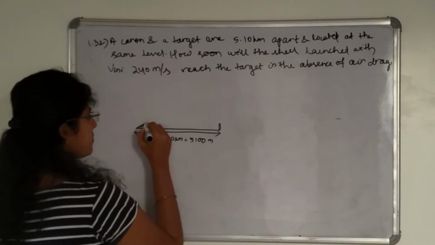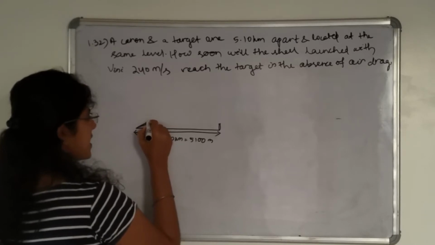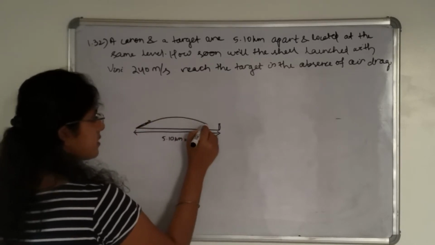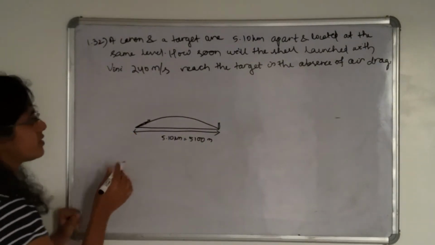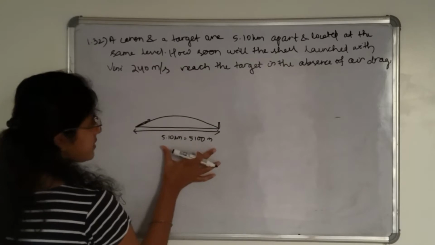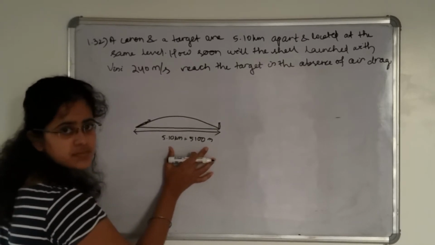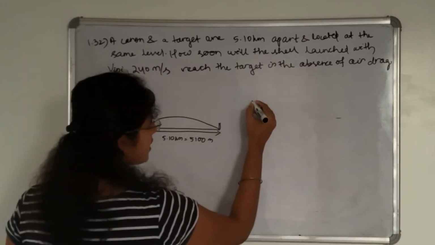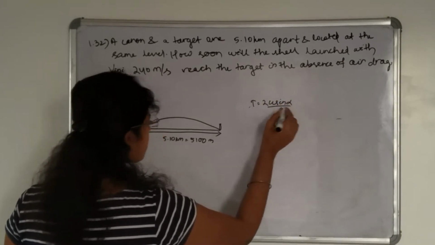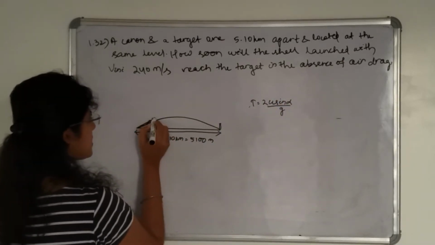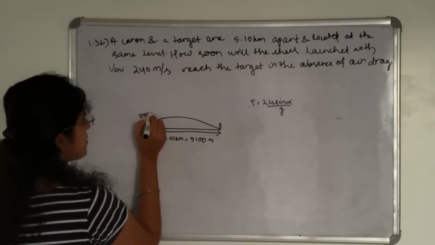So when the shell is fired, it will follow this path. In the time of flight, it will cover this displacement. So the time of flight formula is 2u sin alpha divided by g. The initial velocity with which it is thrown is 240 meter per second.